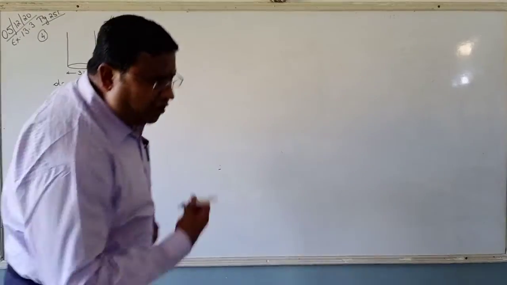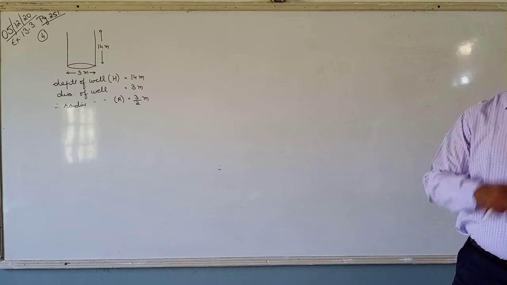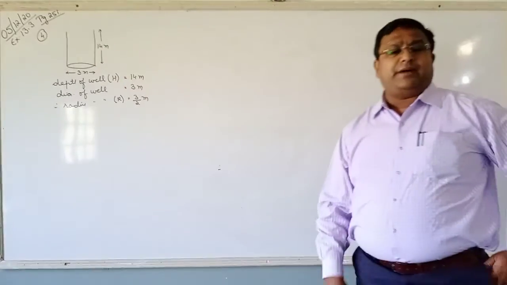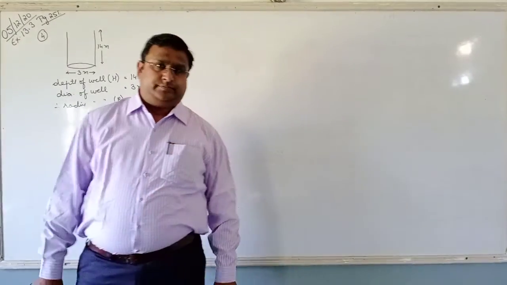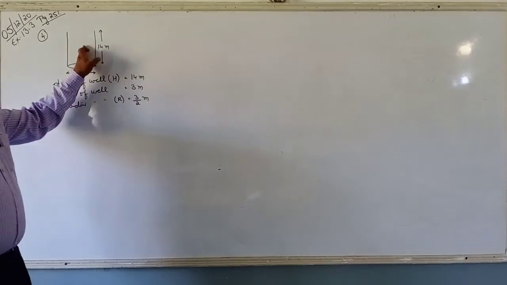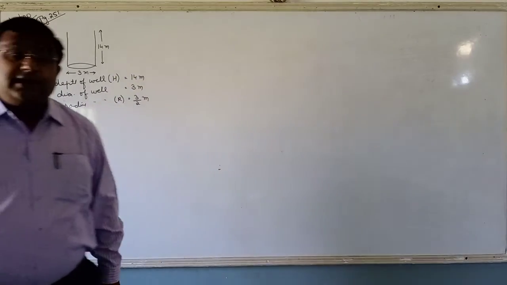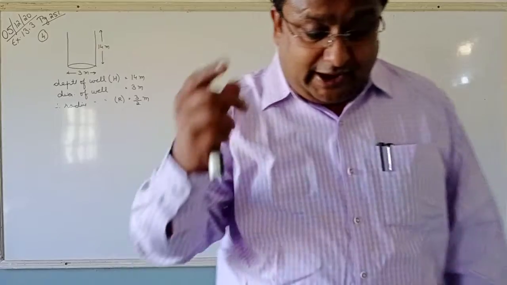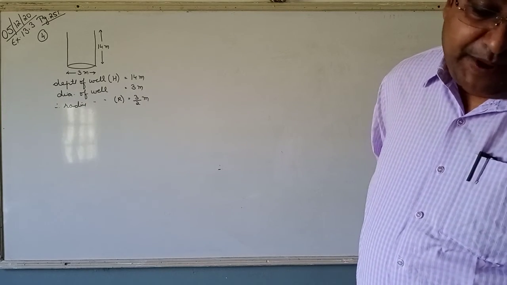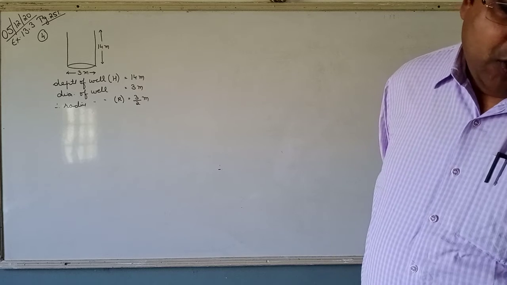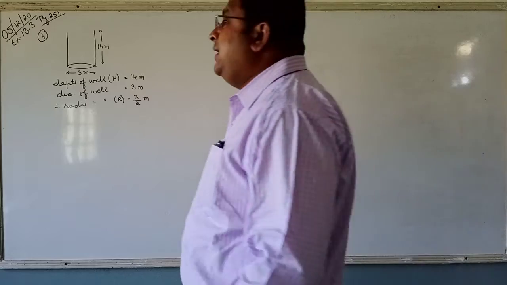We know when we are digging a well, what happens? Earth comes out, that is the mud comes out. Where do we use that mud? In question number 3, we used that mud in making a cuboidal platform. The volume of earth taken out was equal to volume of that cuboid. But here he says the earth taken out is spread evenly all around it in the shape of a circular ring.